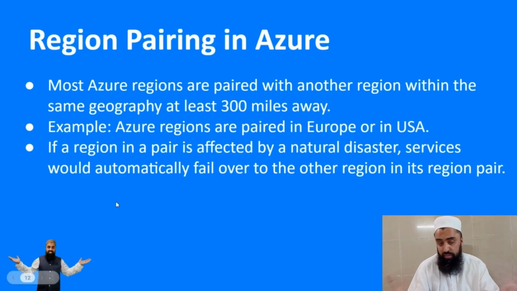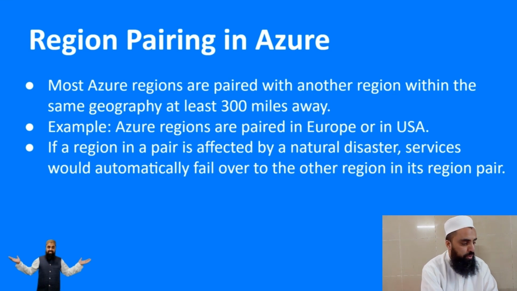And also, guys, we have region peering. Just like we discussed that each availability zone is connected with the other availability zone through high-speed optical fibers, similarly, if a region is within 300 miles, it means that region 1 will be connected with region 2. As I have told you here, most Azure regions are paired with another region within the same geography at least 300 miles away.